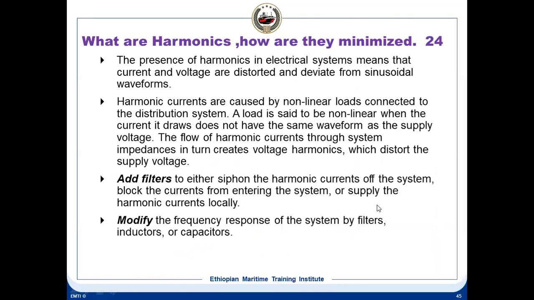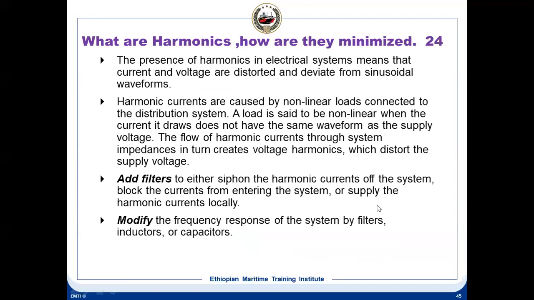What are harmonics and how are they minimized? The presence of harmonics in electrical systems means that current and voltages are distorted and deviate from the sinusoidal waveform. When you see an AC voltage, it has to be a proper sine wave. When that gets disturbed, the current and voltage get disturbed. That is known as harmonics.